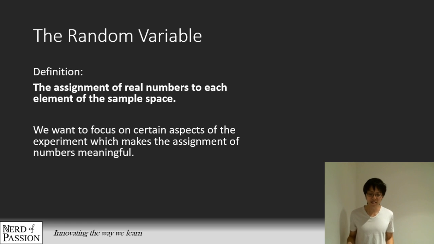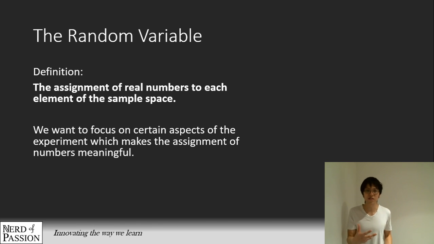It's a pretty straightforward definition, but why do we want to do that? It's because in practice, the experiments we do don't usually give us a number directly. Say, for example, you flip 3 coins, you're not going to get numbers as the outcome. So you have to make sense of certain things.